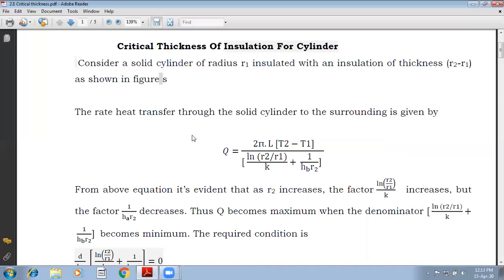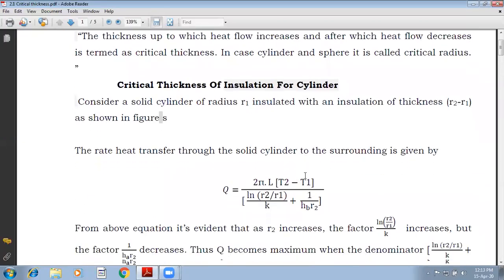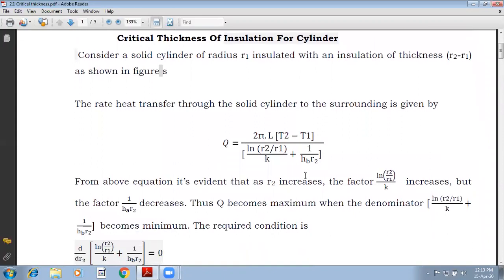Now how do we define a critical radius? Critical radius is the one where we get maximum heat transfer. Now, if we need to get a maximum heat transfer, we should have a minimum value of resistance, including conductive resistance as well as convective resistance. That is clear. If this denominator is minimum, we will have a maximum heat transfer.